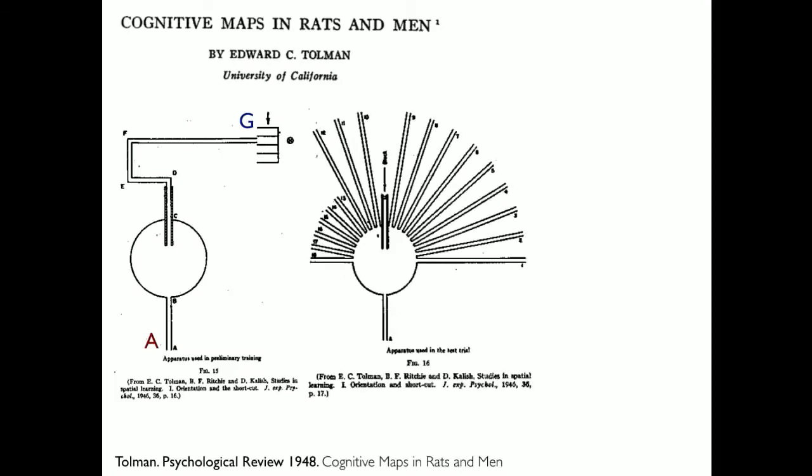So here are some experiments that Edward Tolman was doing at UC Berkeley 70 years ago, where what he did was habituate a set of rats to move around in this kind of a maze, where he would let in these rats at location A, and if they reached location G, they would get food. These rats very quickly learned that they have to go straight, turn left, turn right, and then they will get food. This is great. Next, what Tolman did was essentially modify the maze a little bit. So rats would still be let in at location A, but this direct hallway that they were taking to get to the goal location was now blocked.